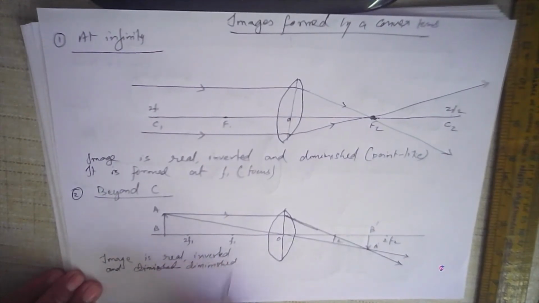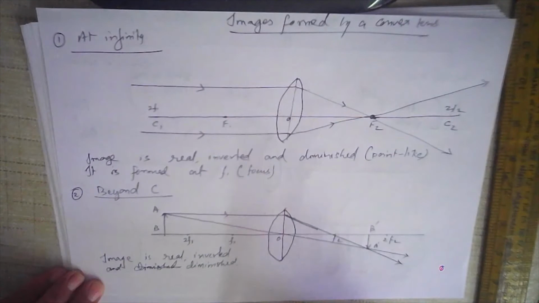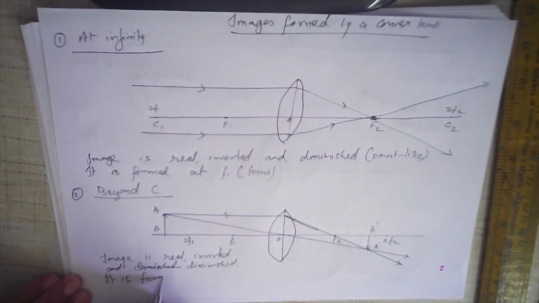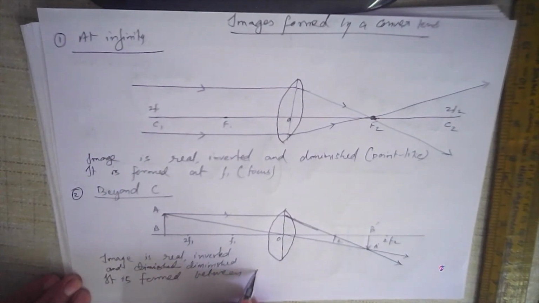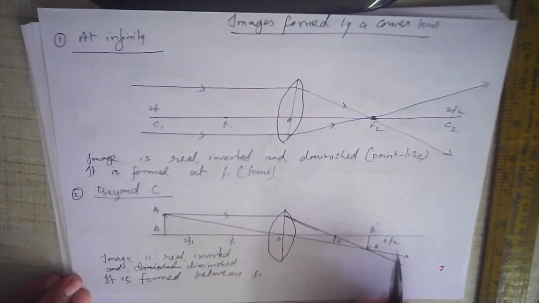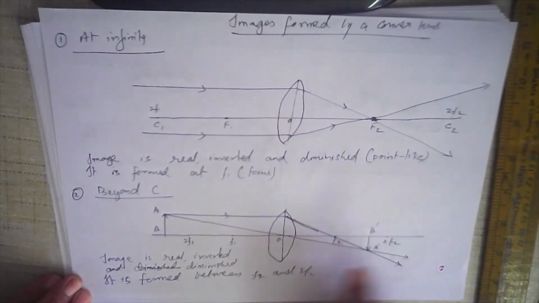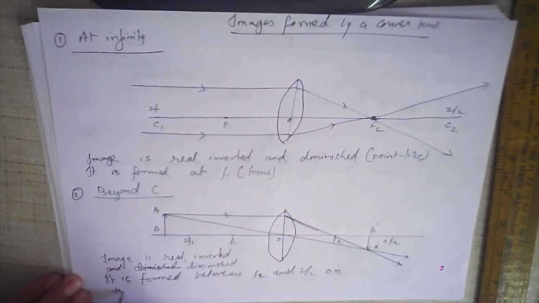It is diminished. It is smaller. Also, the image is, you can see, real, inverted, and diminished. But where is it formed? It is formed between F2 and 2F2. Between 2F2 and F2. That means between the center of curvature and the focus, on the other side.